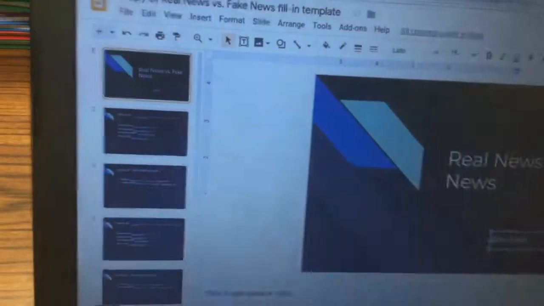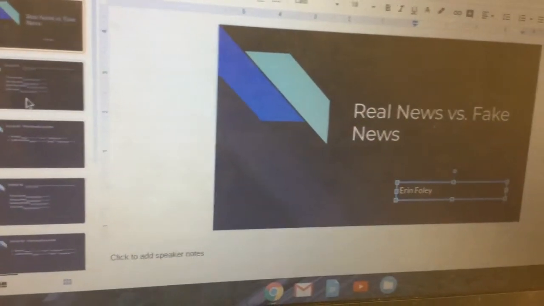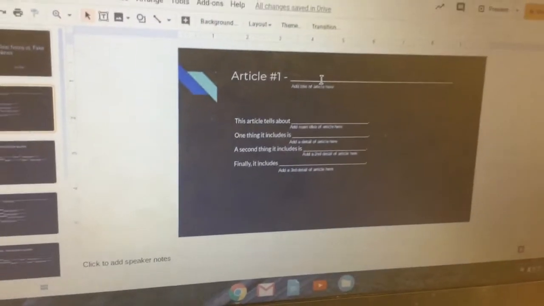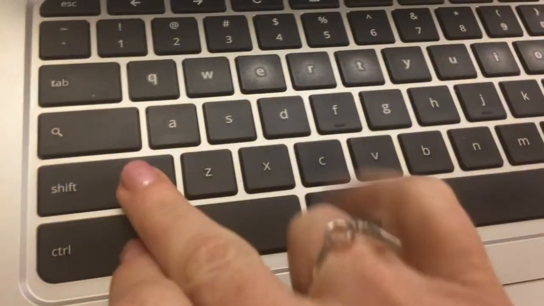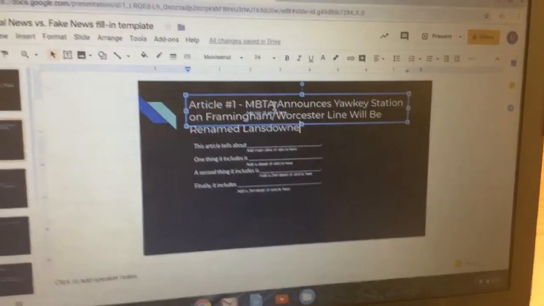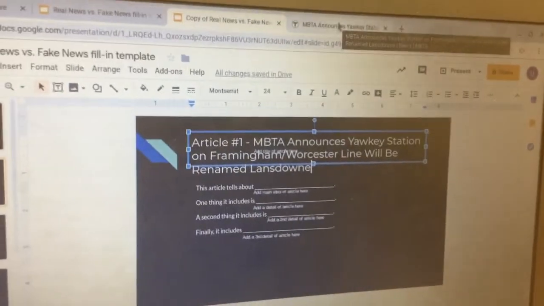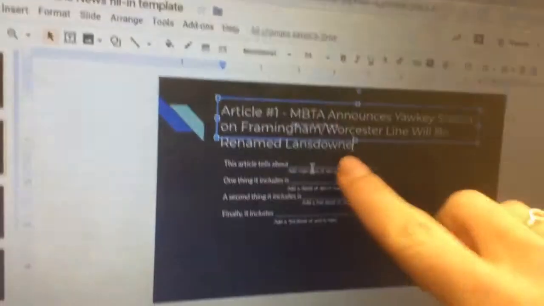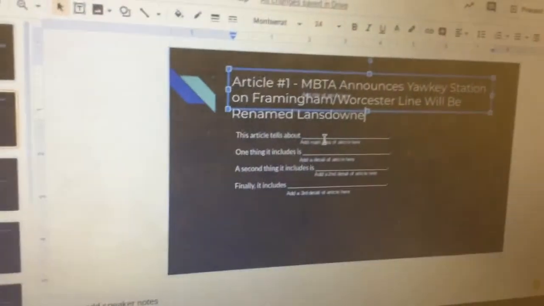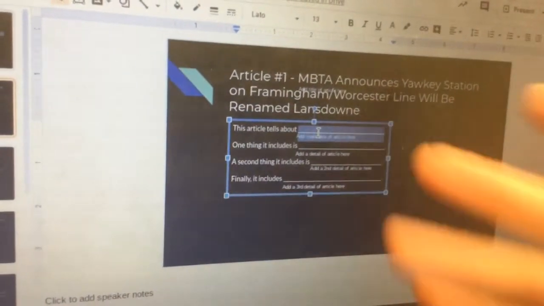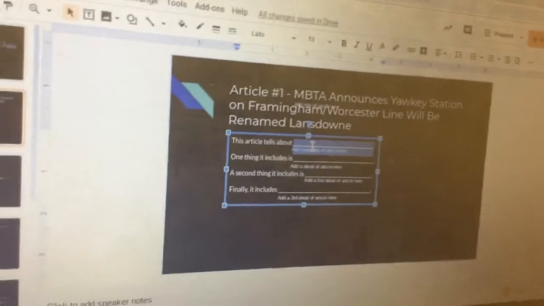And then from here, you're going to click on slide 2. Where it says article 1, you're going to double click on the line and then hit Control-Shift-V on your keyboard. That's going to paste the title of the article. Then you're going to double click on the line where it says this article tells about, and you're just going to tell the main idea of the article.